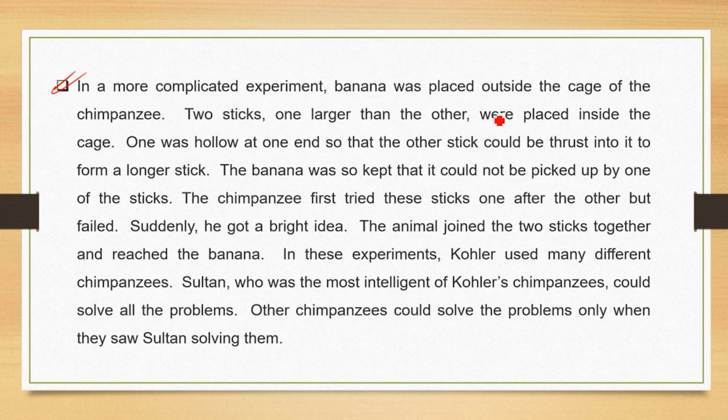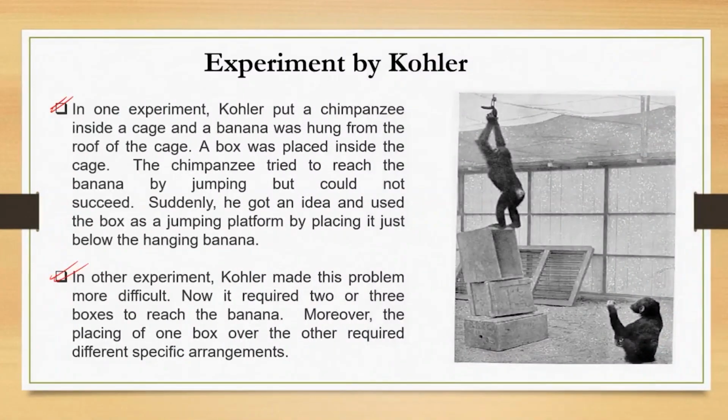In these experiments, Kohler used many different chimpanzees. Sultan, who was the most intelligent of Kohler's chimpanzees, could solve all the problems. Other chimpanzees could solve the problem only when they saw Sultan solving them. So here we see 3 experiments, basic experiments that were conducted by Kohler.